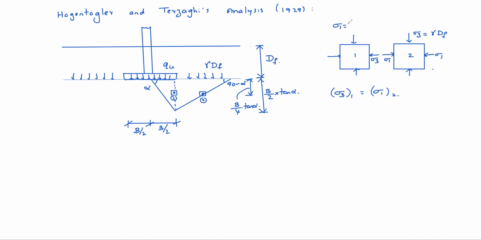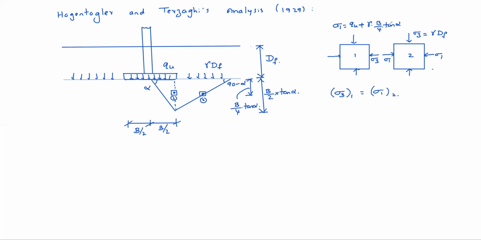Sigma 1 equal to QU as well as plus some gamma into b by 2 tan alpha up to center. QU plus gamma into b by 4 tan alpha, right? Gamma into b by 4 tan alpha up to center of that element. That element is at a depth of b by 4 tan alpha. So QU plus gamma into b by 4 tan alpha.